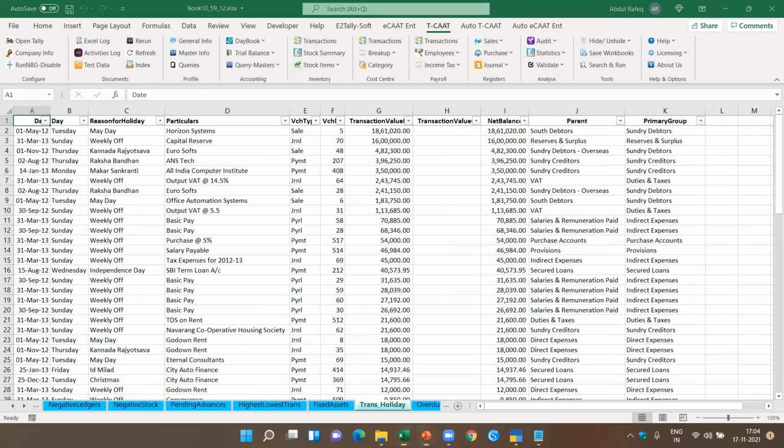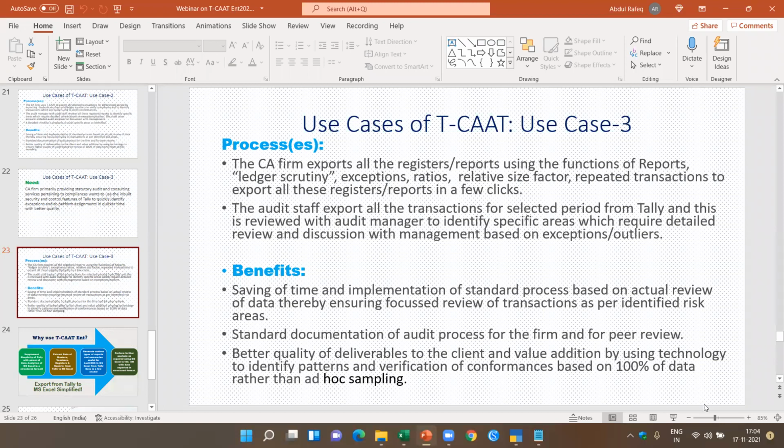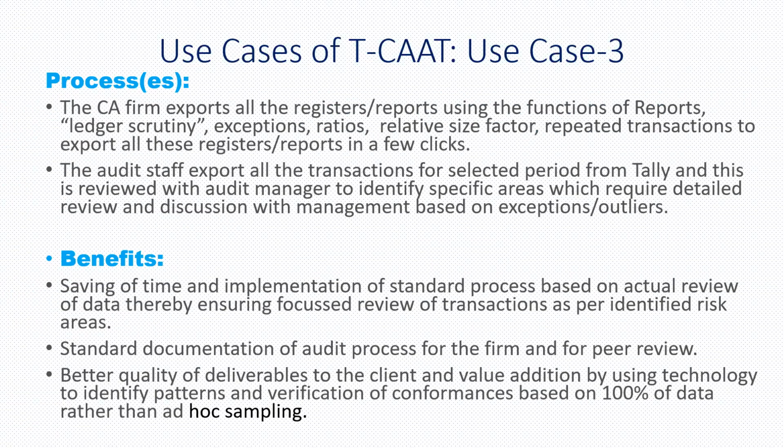Let us come to the close of the presentation. So these are the 3 cases which we talked about. If you see the benefits, saving of time and implementation of a standard process, you can standardize the audit process and say, these are the reports you're going to extract and this is how you're going to do the analysis, so that everybody performs the analysis in the same way. And you can do intelligent analysis and generate various types of insights and provide insights to the management.